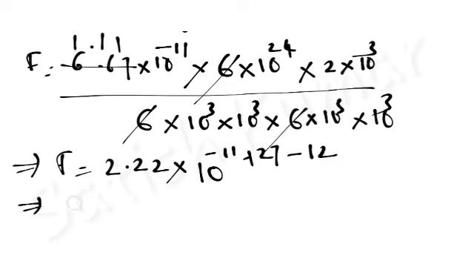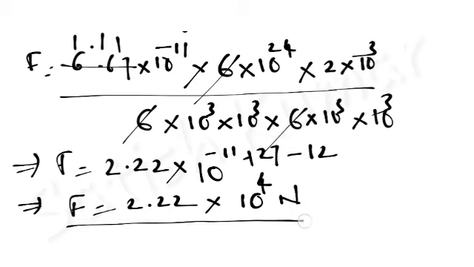Implies F is equals to 2.22 into 10 power 4. So F is measured in newtons. So this is the force of attraction between the earth and that body, which is having a mass 2000 kg. In other way also you can do this.